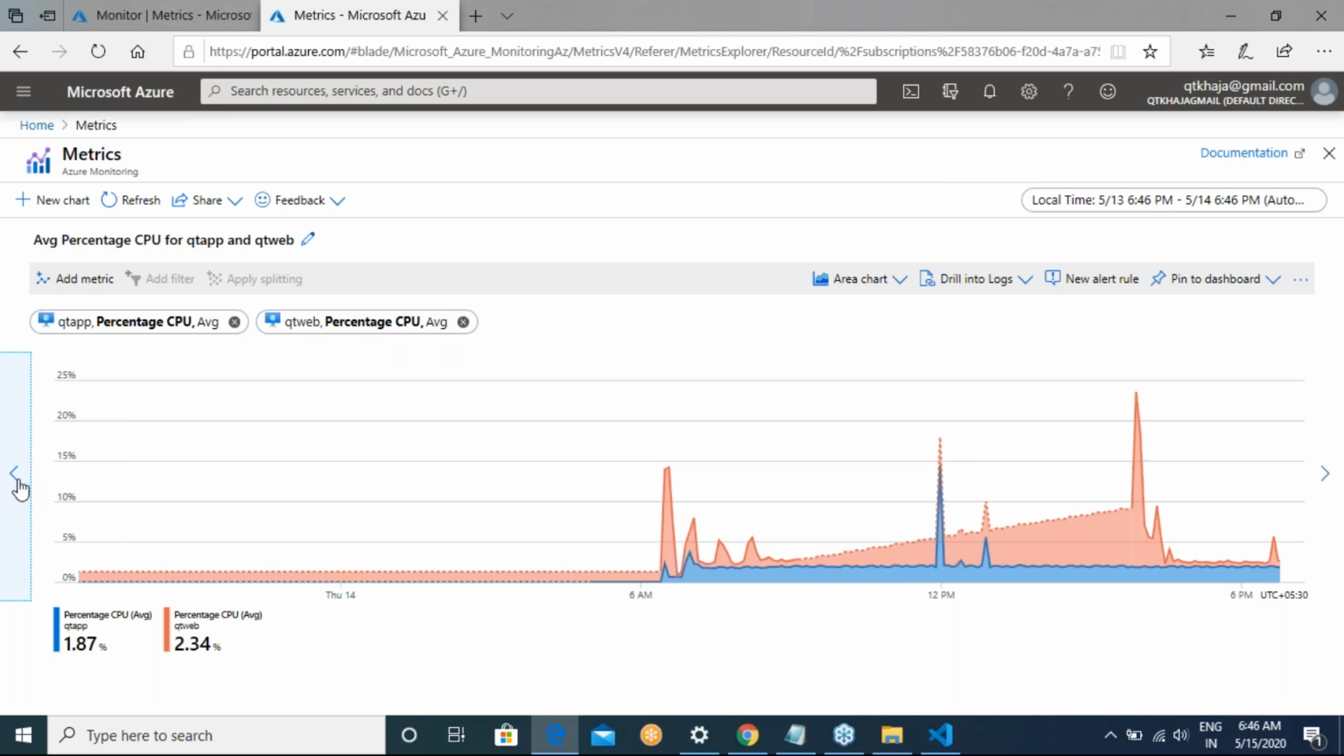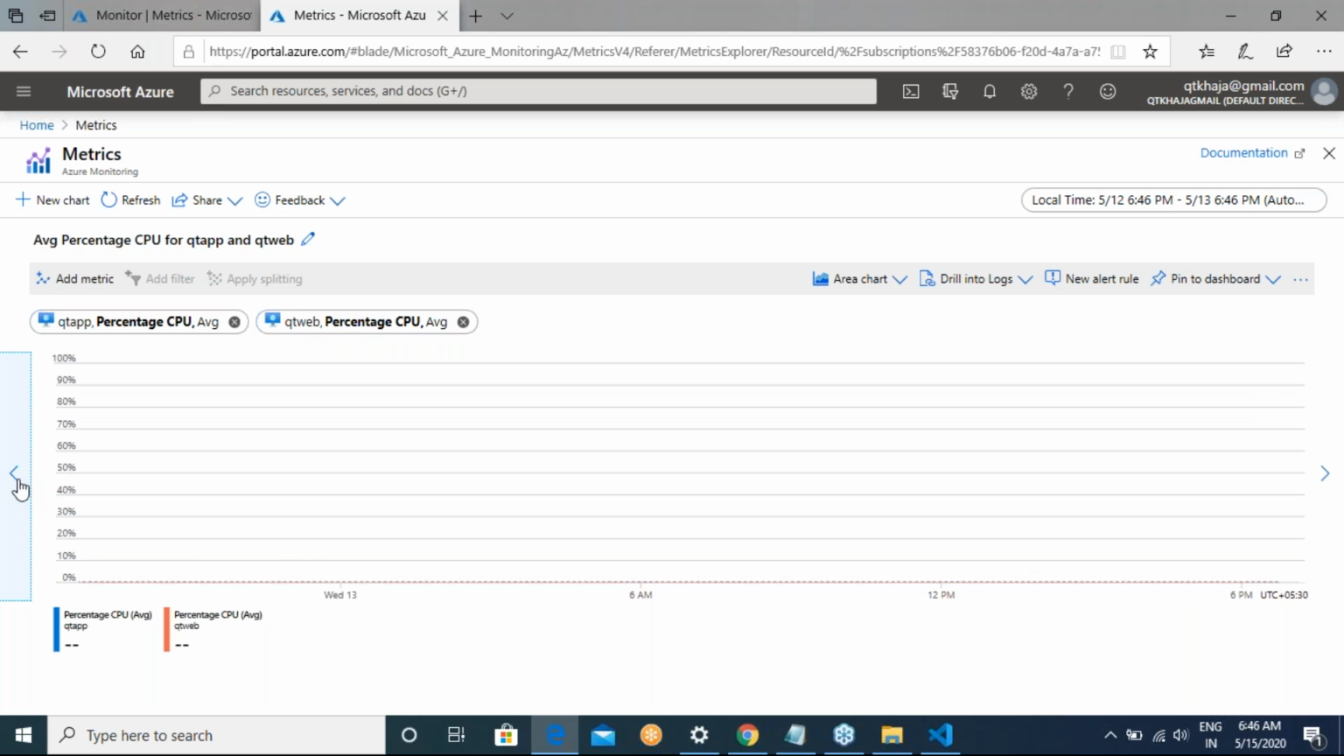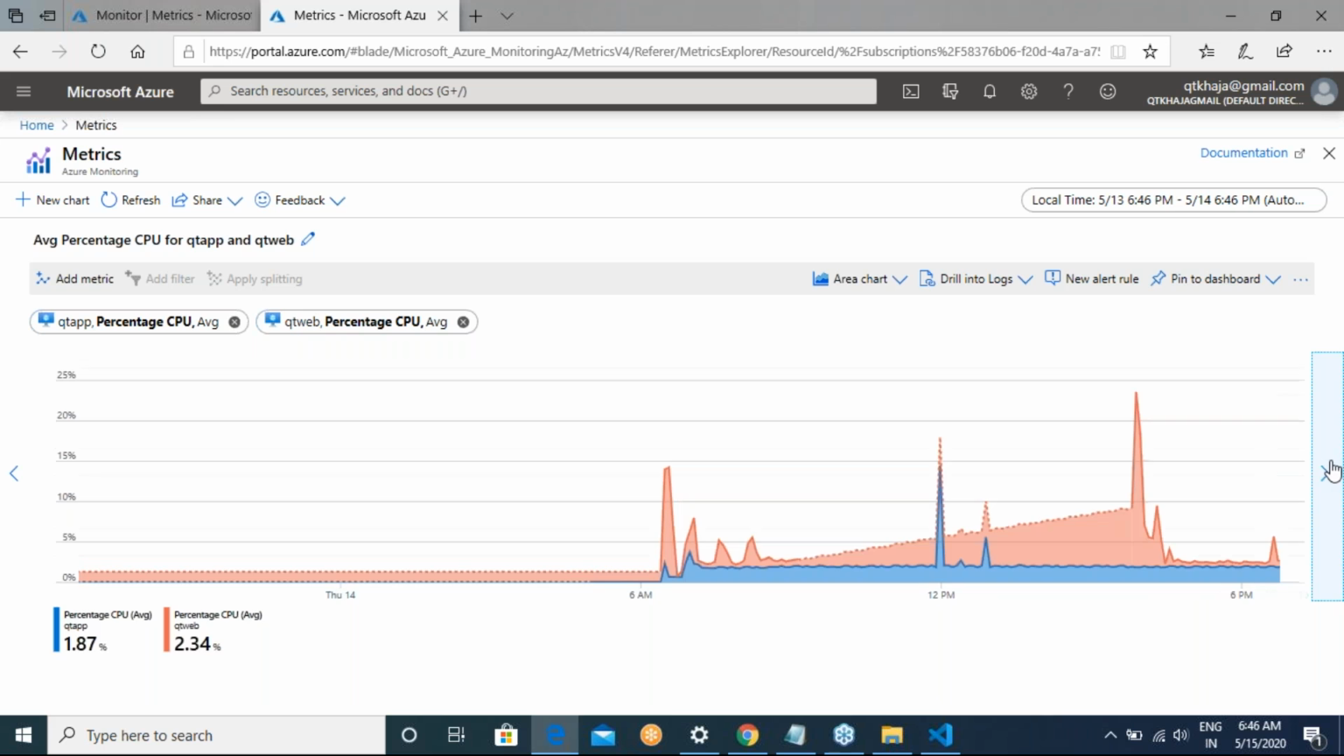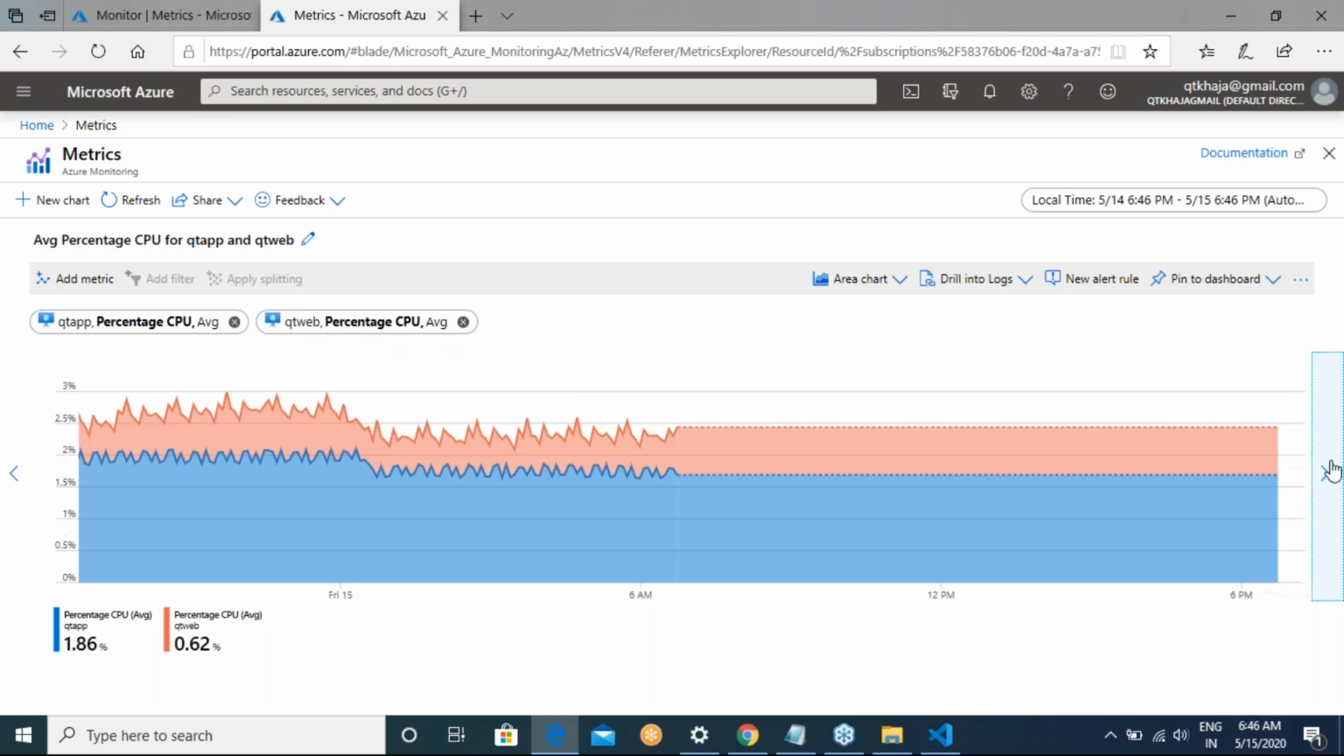If you look into it, as of now, there is not much CPU that has been basically used. You can go on and on.